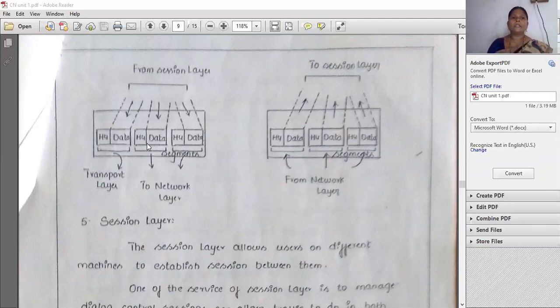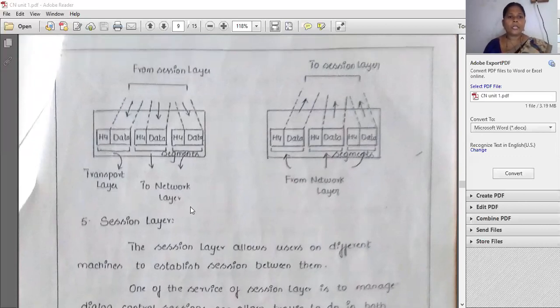So these are a total of 3 packets. Previously we said H3, now the address changed to H4, H4, H4, and the previous packets of data changed into some smaller amount of data. These data came from the session layer. So this is completely the sender side, and this is the receiver side.